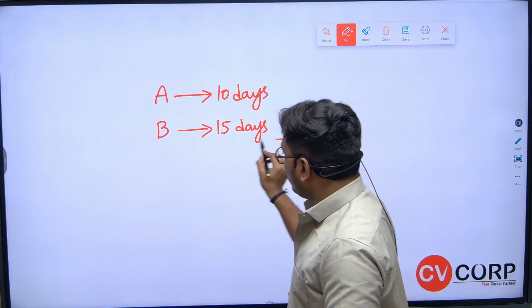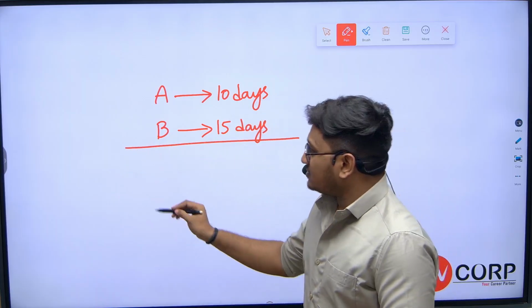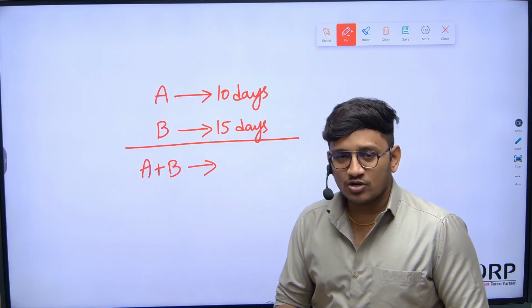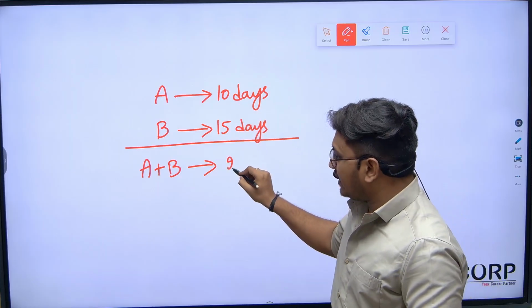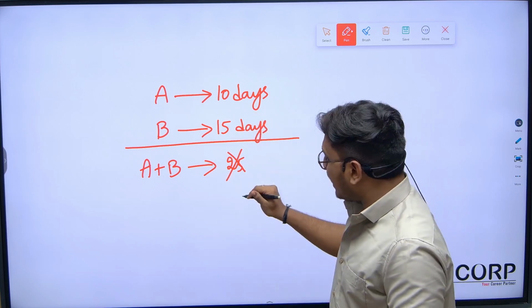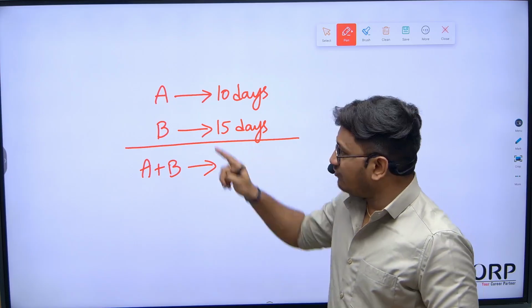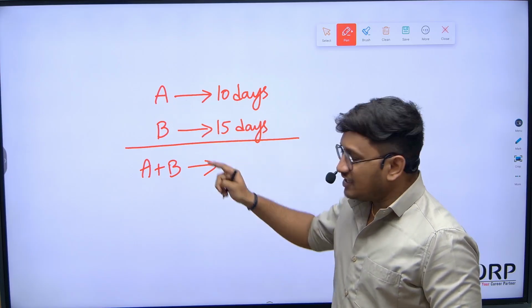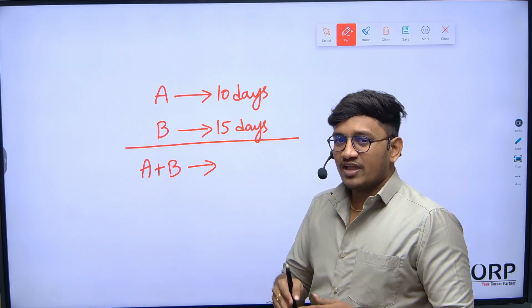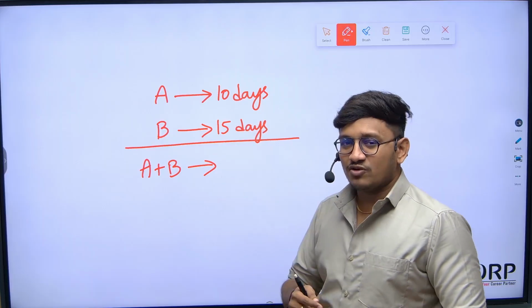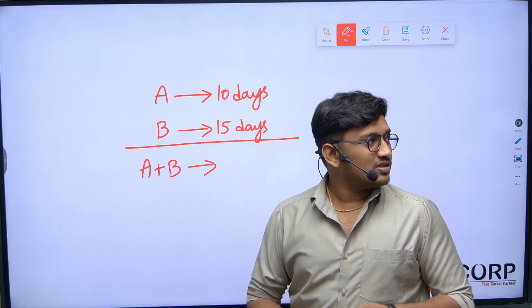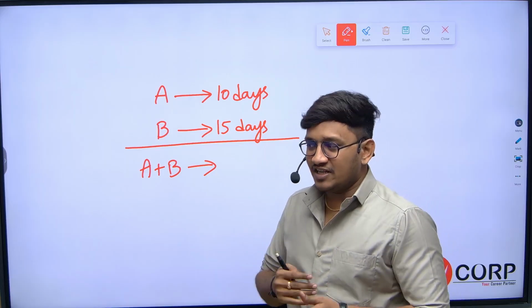If they both start working together, how much time will they take to complete the work? Is it 10 plus 15, 25 days? No. When you're talking about days, you should not add days, just basic sense. If A alone can complete the work in 10 days and B alone in 15 days, how can they take 25 days working together? If A alone can complete in 10 days, obviously if they both work together, the work will be completed in less than 10 days, right?